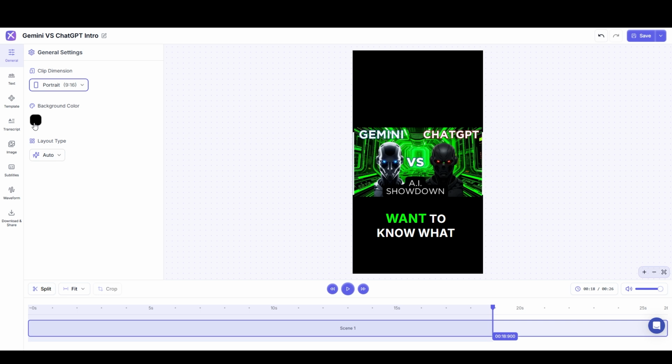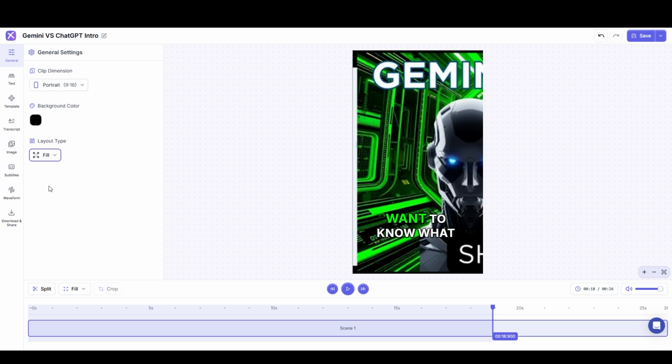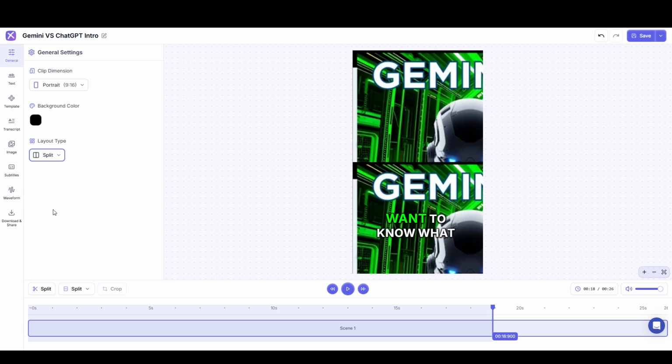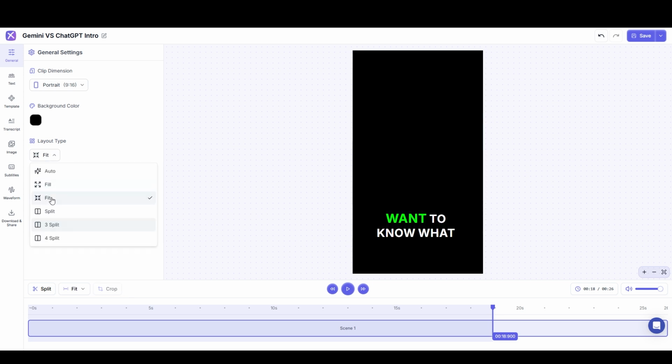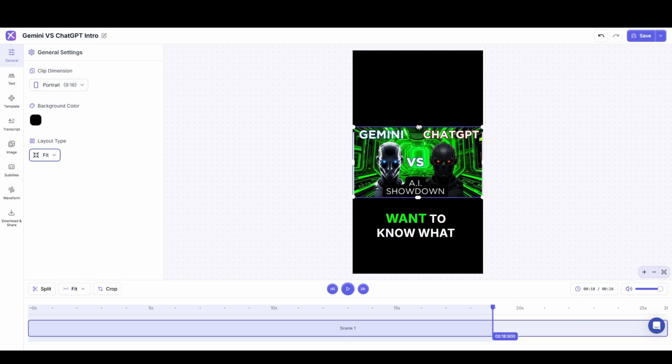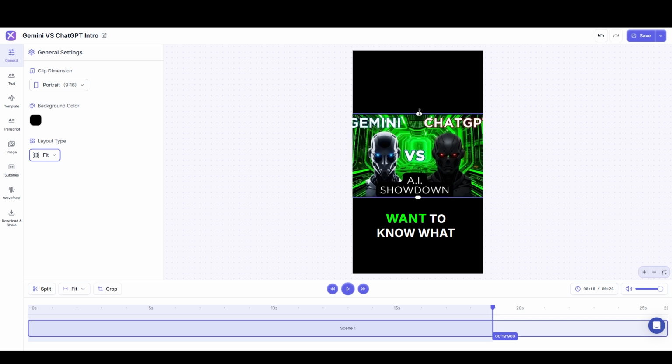You can change the background color as well as the layout type, and this refers to how the video looks. So right now it's on auto, which is basically the same as fit, but if I go to fill, it'll expand it to fill the entire screen. If I say split, it'll split it vertically, and go to 3 split. And so usually I end up using fit, and then I might expand it a little bit. Like for example, just do this so that it's not going to show quite everything on screen, but sometimes it's not necessary to show everything. Like for example, if it's just a video of one person speaking, you can expand it so that they're bigger, and so there's less empty space on either side of them.